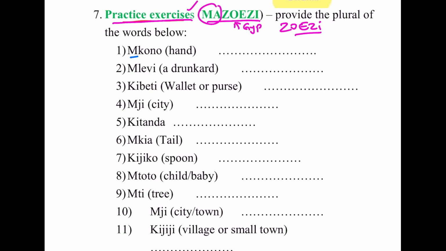Mkono. Remember, when you have M, it turns to mi. So mkono becomes mikono. That means hands. So a hand is mkono, mikono in plural. Mlevi, that's a person, a drunkard, a drunk person, becomes walevi. Remember, always for people, changes to wa. Walevi. Kibeti, that means a wallet or a purse, becomes vibeti. So here ki becomes vi.